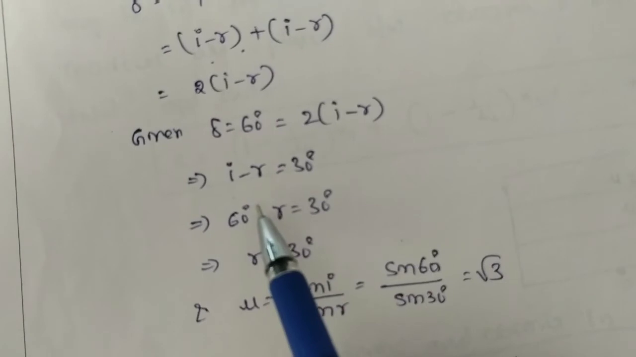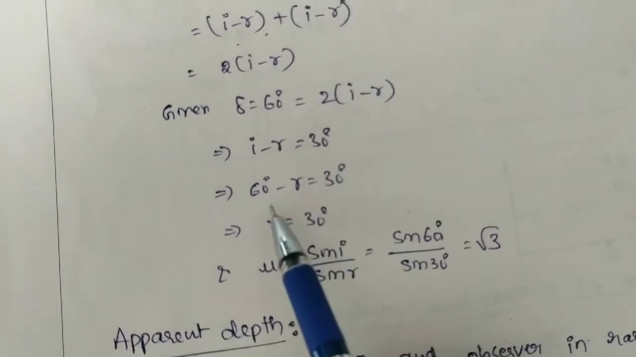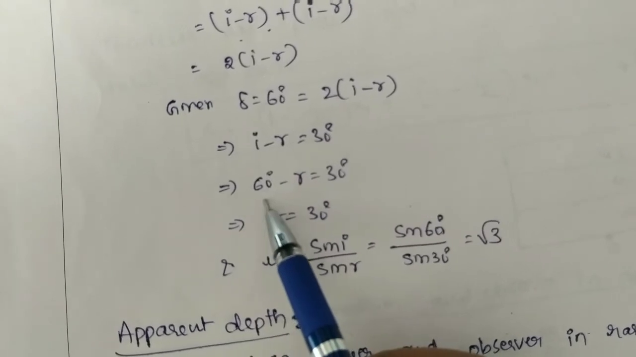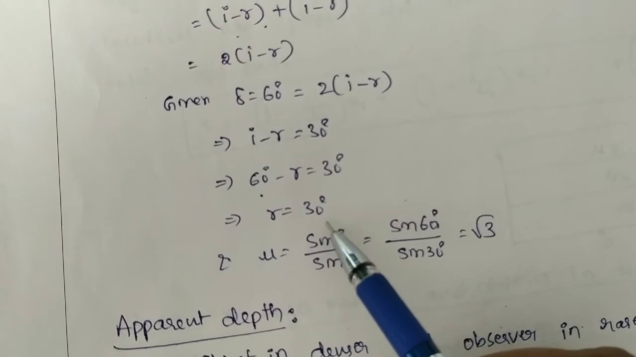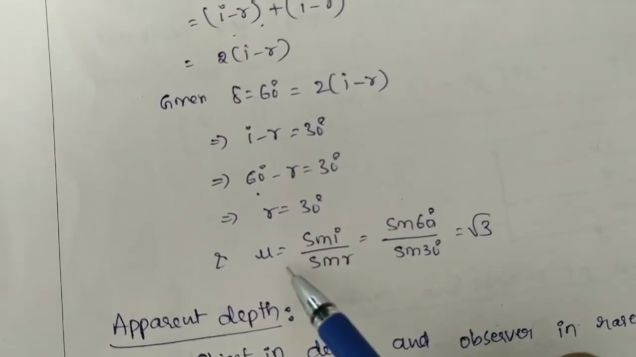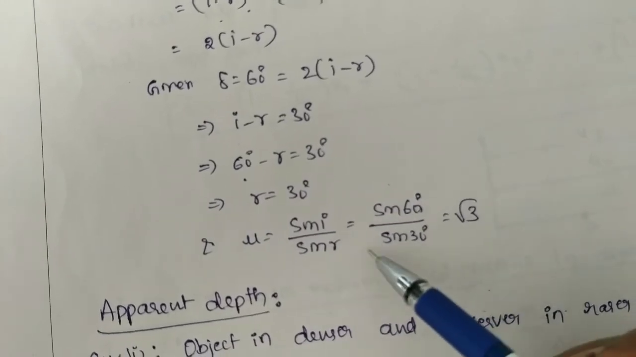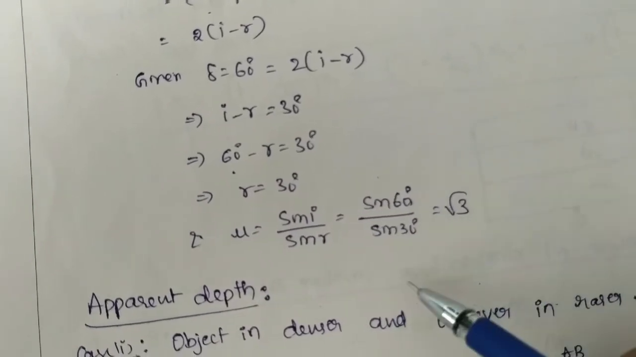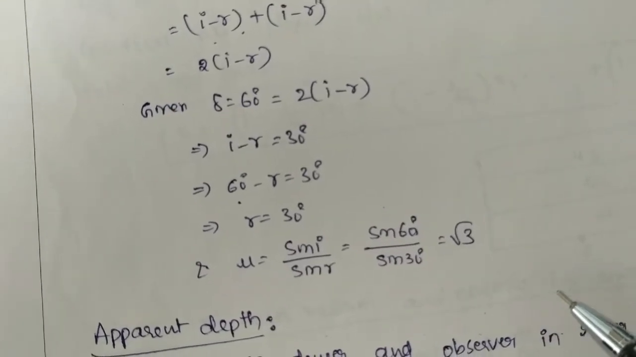So from that you can calculate i minus r equal to 30 degrees. But i is given as 60, so from that calculate the r value. So r is nothing but 30 degrees. Now the refractive index mu is equal to sin i by sin r. Now you know the i and r values, so substitute them. You will get the refractive index of the sphere is equal to √3.